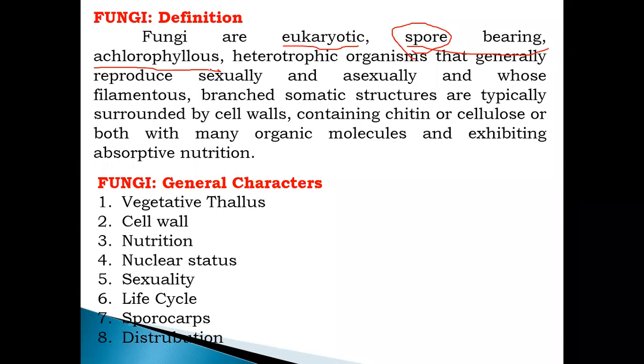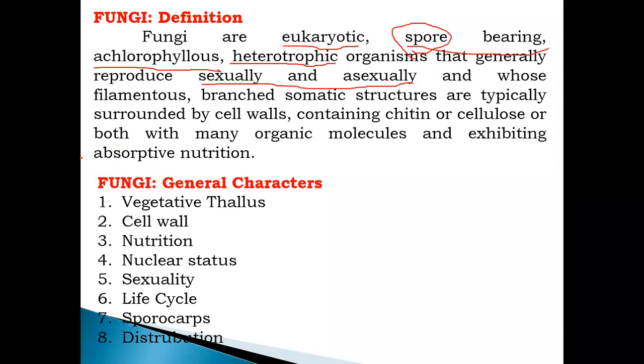Autotrophs synthesize their own food material, while heterotrophs depend on others for their food material. They generally reproduce by sexual and asexual means, and they are filamentous in structure. The cell wall of the fungus contains either chitin or cellulose, or both chitin and cellulose.